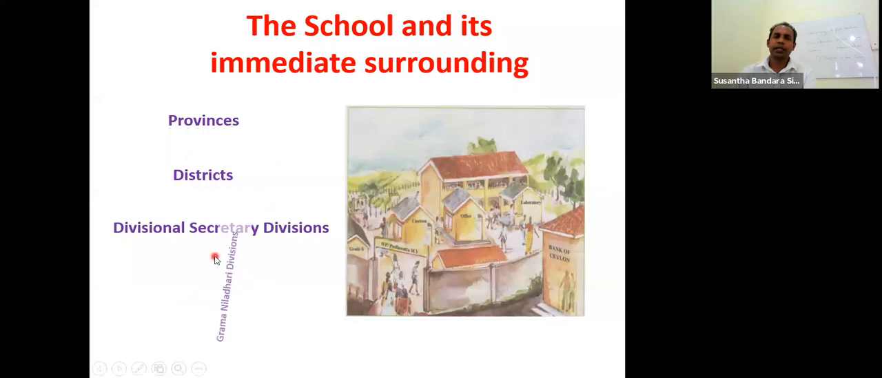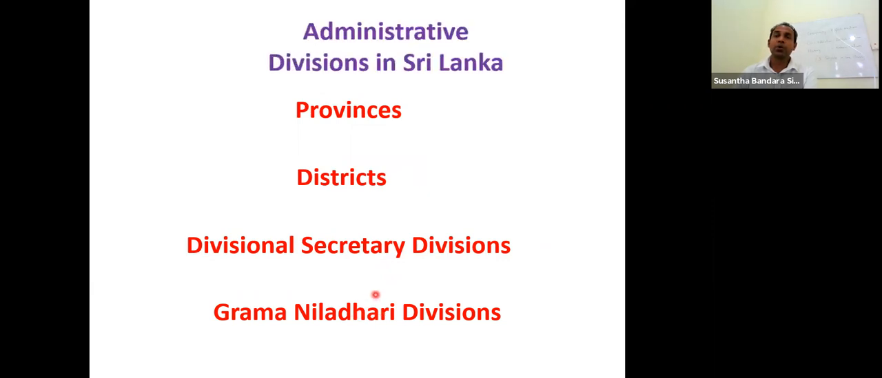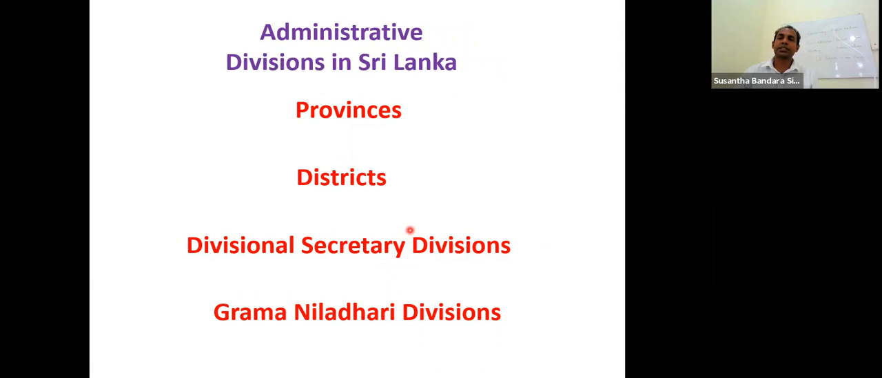And finally, Grama Niladhari divisions of your school. Right? Again, you can see the province, districts, divisional secretary divisions, and Grama Niladhari divisions. But all these four together called administrative divisions in Sri Lanka. How many administrative divisions in Sri Lanka? 1, 2, 3, 4. Answer is 4.